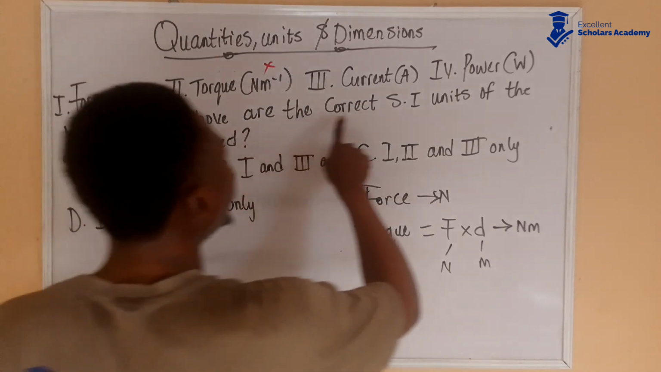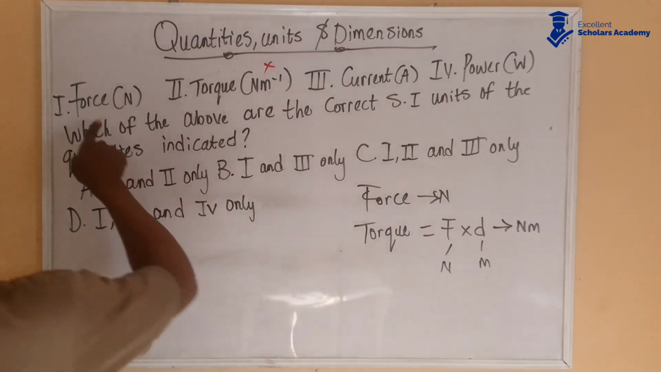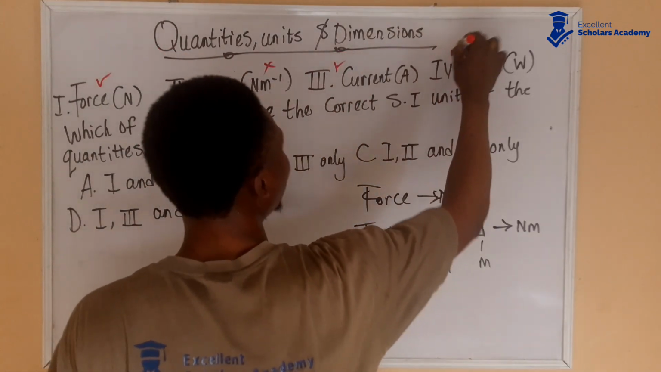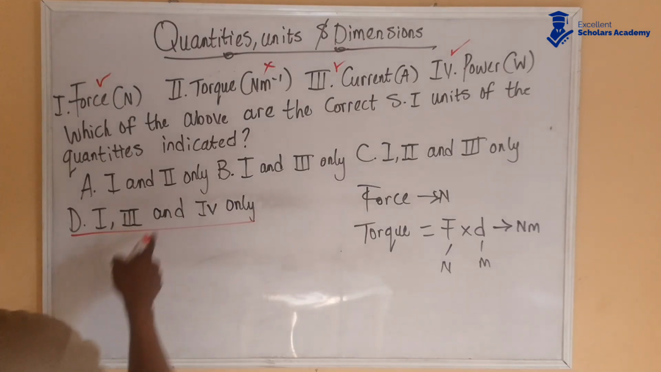So they say which of the above are the correct SI units of the quantities indicated. So we have it that only III and IV are correct. So which of the options has that? That is option D. So this is the answer.